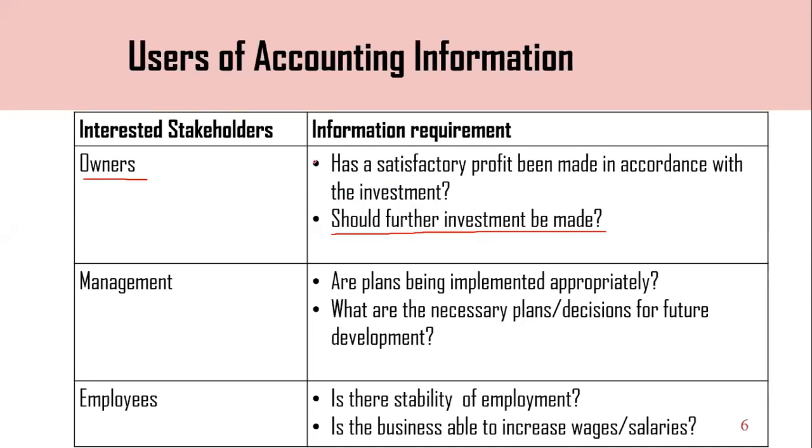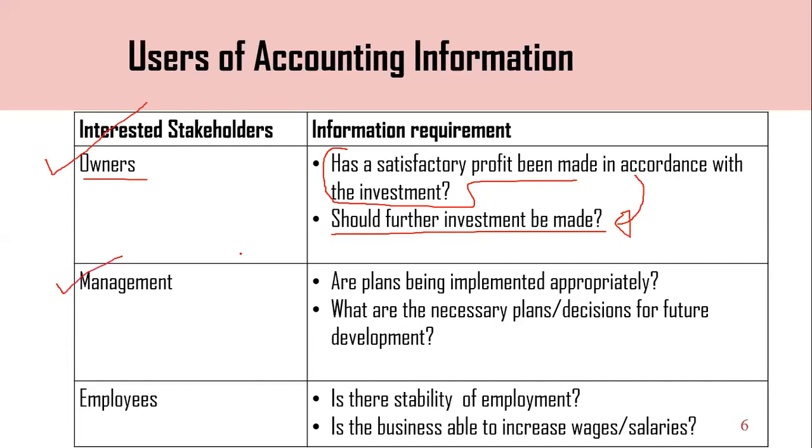Right? Then this information is needed for the owners. Then they can take decisions based on that information. This is the information given, and from it they can decide whether to stay in this investment or not. Right? So that is very important. Then the owner can understand the situation of the company, whether the company is having satisfactory profit or not. Clear?